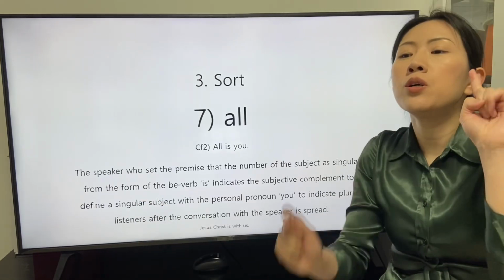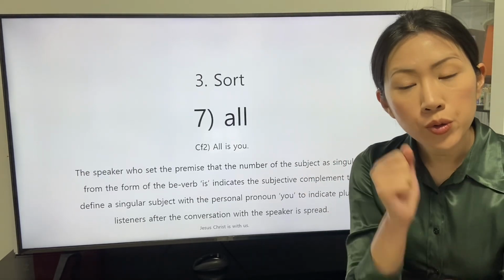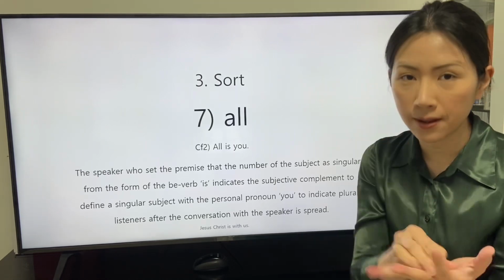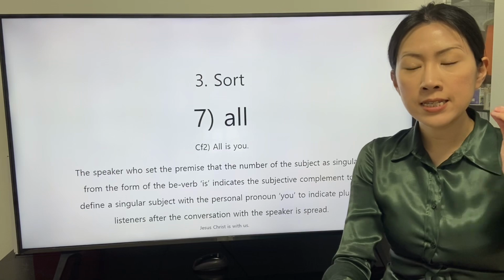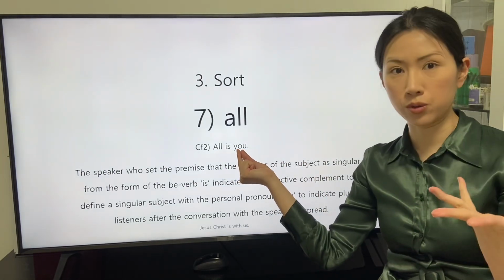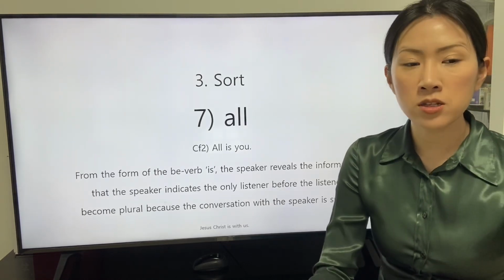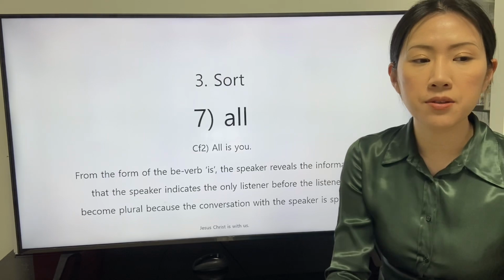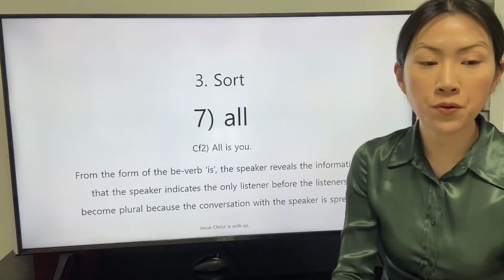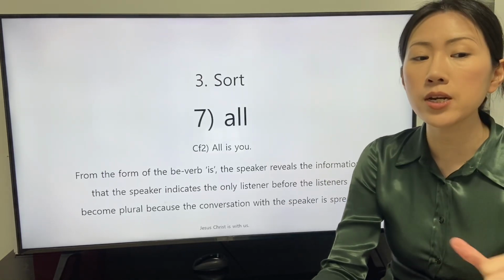The speaker who emphasizes one of the listeners who participates in the conversation with the speaker at the time is able to indicate the only listener with the personal pronoun you. From the form of the be verb is, the speaker reveals the information that the speaker indicates the only listener before the listeners become plural because the conversation with the speaker is spread.